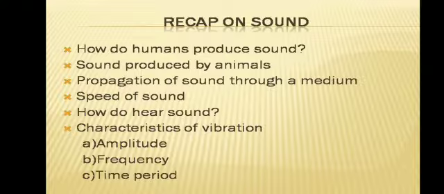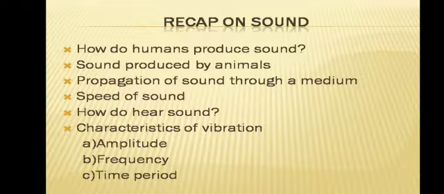How do we hear sound? See, we hear sound with the help of our ears. So the sound enters the ear through the ear canal. So it makes our eardrum vibrate. The eardrum sends the vibration to the inner ear. From there, the signals go to the brain and then we hear the sound.